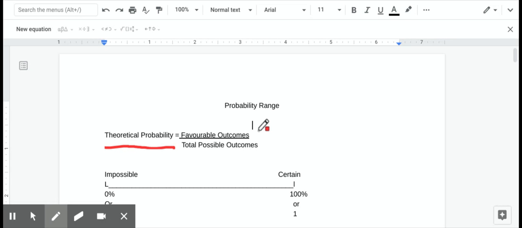So when we have our formula for theoretical probability, we talk about our favorable outcomes. Our favorable outcomes are the ones that we want to happen. So if I was rolling a die and I wanted to roll an even number, my favorable outcomes would be the numbers 2, 4, and 6. So that would be a total of 3 favorable outcomes. Now, when it talks about total possible outcomes, that means what are all of my chances? Well, there's 6 faces on a die. So my total possible outcome is 6 chances.